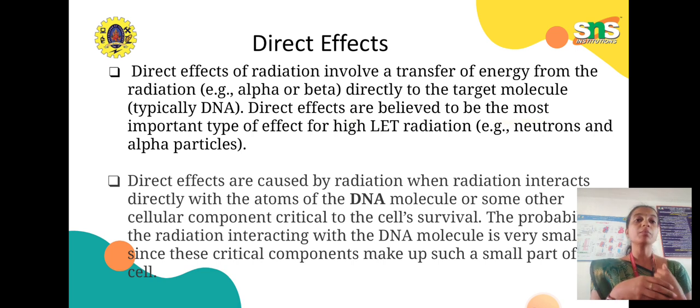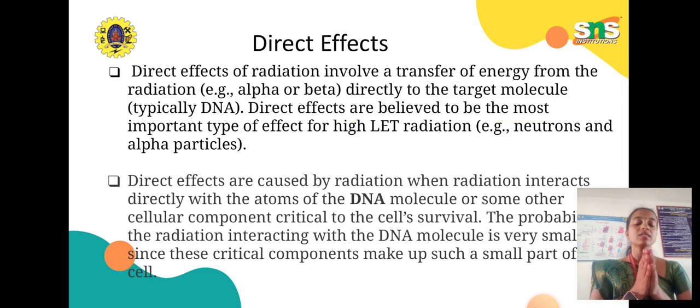Direct effects are believed to be the most important type of effect for high LET radiations, for example neutrons and alpha particles.